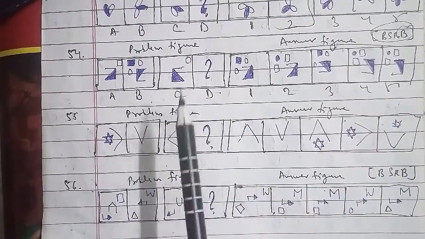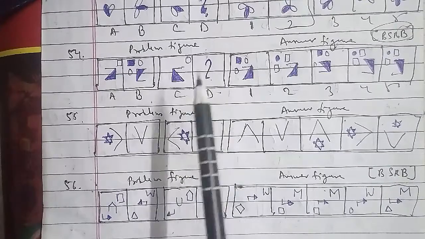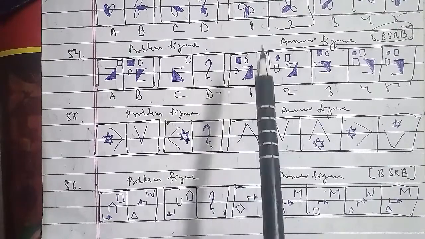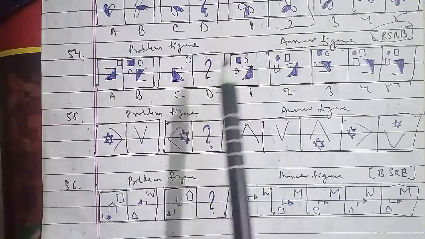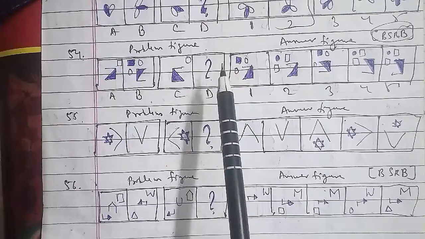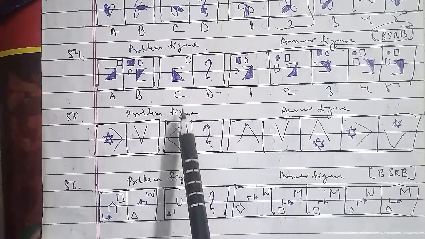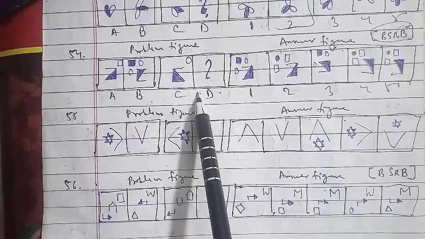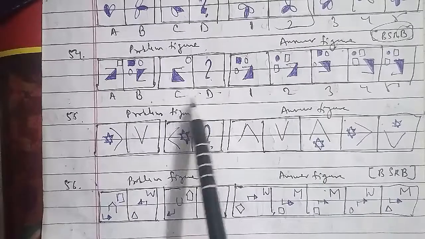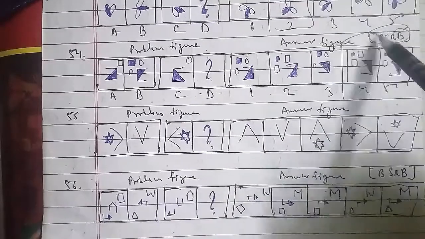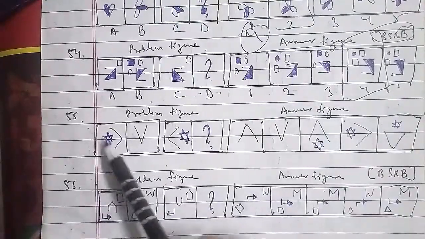Let's go ahead with the other one, which is the 55th question of the session. These were the problem figures and these were the answer figures. This has been named as A, B, which we conclude as a star with a half shaded, and a V shape, that is C, and that is D here as well. So here we go ahead with the answer figure. This is 1, 2, 3, 4 and 5 respectively here.